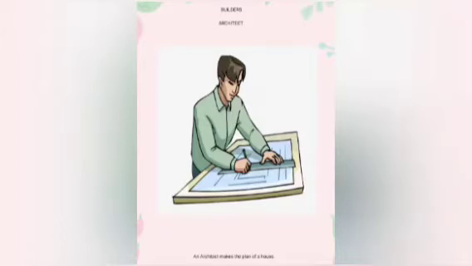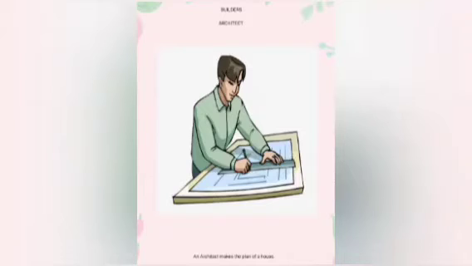Now we are going to see the builders. Okay. Many people help in building a house, children. Now we are going to see who are the people who help in building a house. The people who help in building a house are called builders. The people who help in building a house are called what? Builders. Now we are going to see the types of builders. Builders are the people who help in building the house.